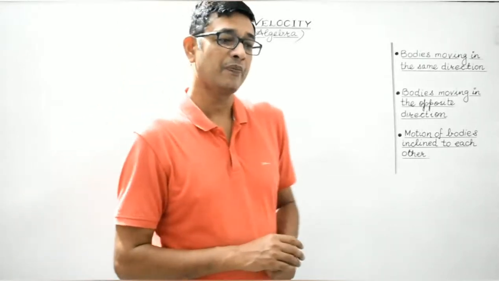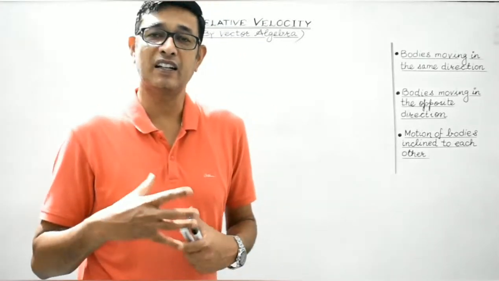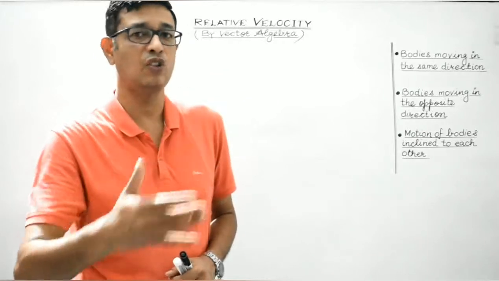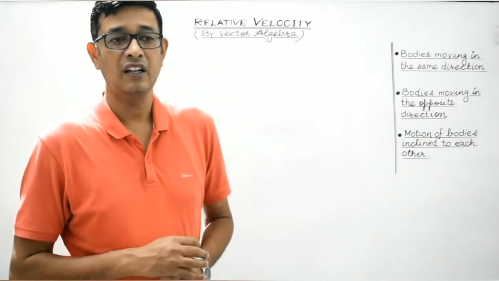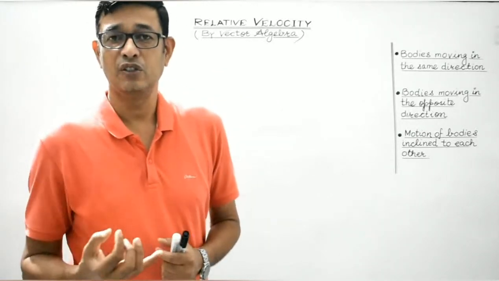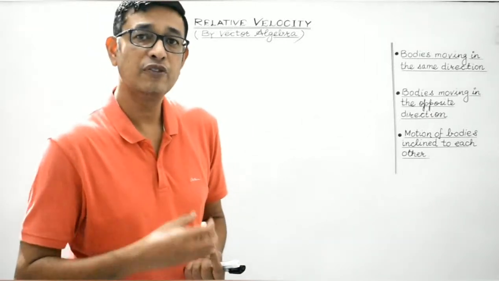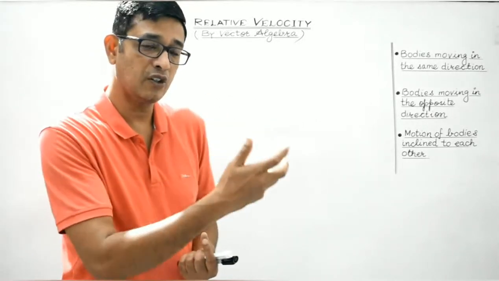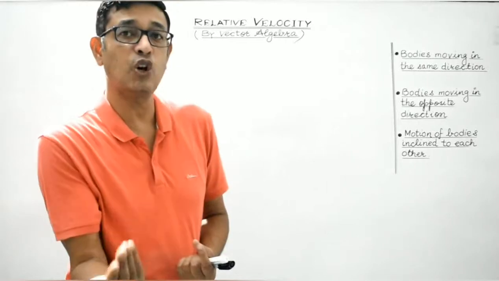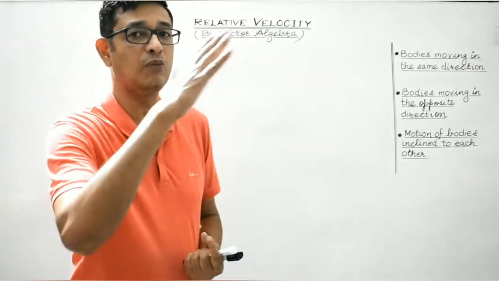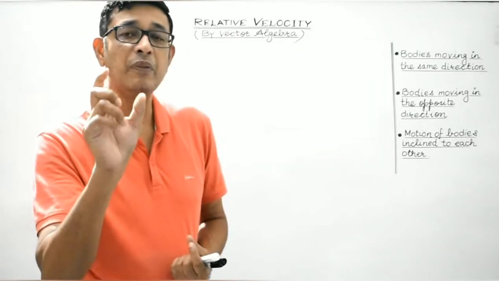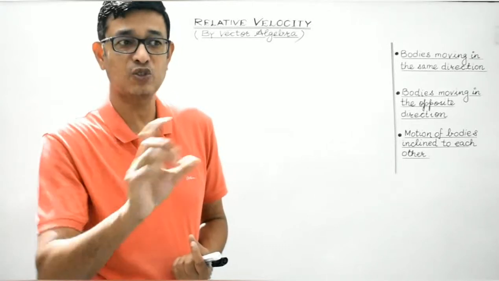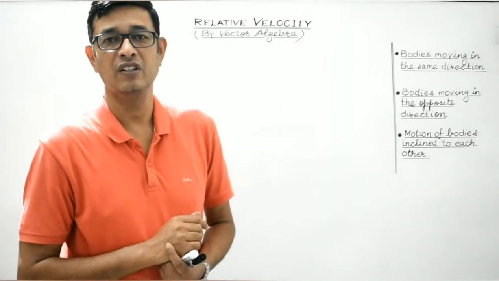So basically, we will make use of vector algebra to discuss all the possible cases, right? It is very difficult to determine the rate of change of position of an object with respect to another object which is also in motion. So we make use of vector algebra to simplify this situation.